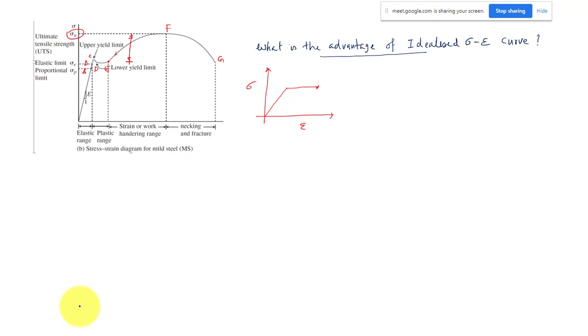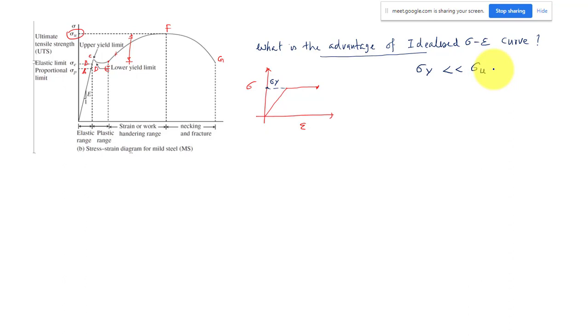So the actual stress strain behavior is this one. And again, let me clarify. Sometimes we take the yield strength as a design criterion. It doesn't mean that your material is going to fail after the yield strength, because it is going to fail only after crossing the ultimate point. Ultimate strength is the maximum stress it can take. But in my plastic analysis and design, I will consider only this idealized stress strain diagram. As per the idealized diagram, the maximum stress is the yield strength, which is much lesser than your ultimate strength.